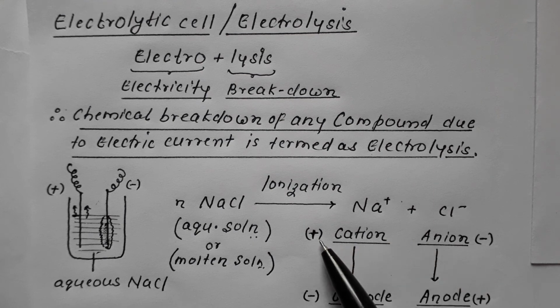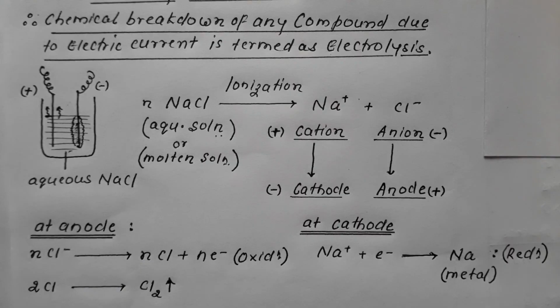Charge on cation is positive, therefore charge on cathode is negative. Charge on anion is negative, therefore charge on anode is positive. Now on reaching the respective electrode, what happens at anode? The chloride ion will lose an electron and convert into a neutral species. Loss of electron is oxidation. Then 2Cl combines, resulting in formation of Cl2, which is liberated. This happens at anode. At cathode, sodium ion gains an electron and converts into sodium metal. Since it gains an electron, it is reduction.